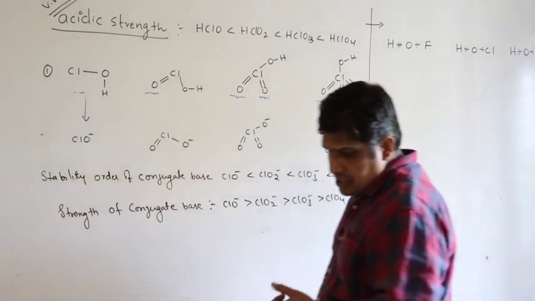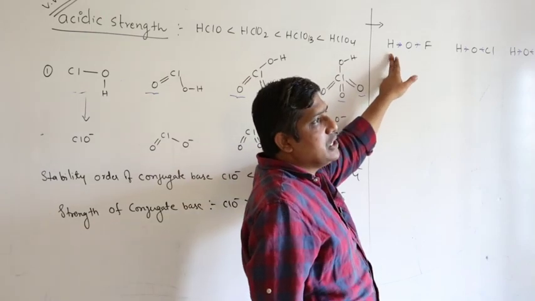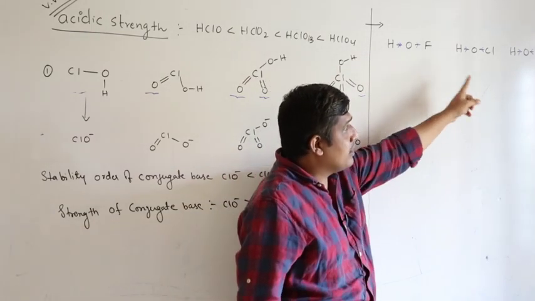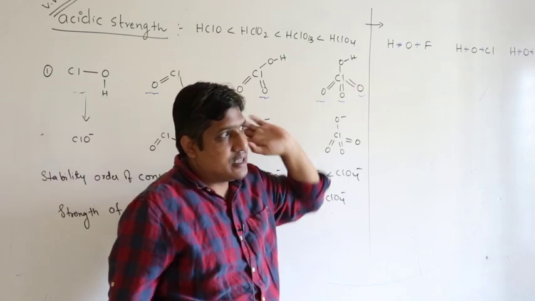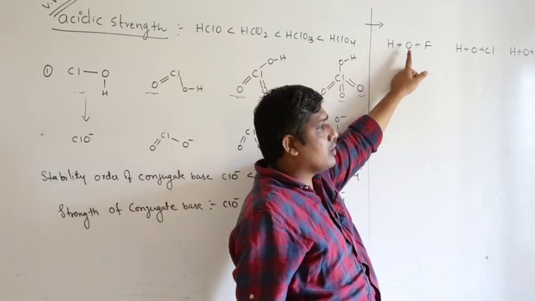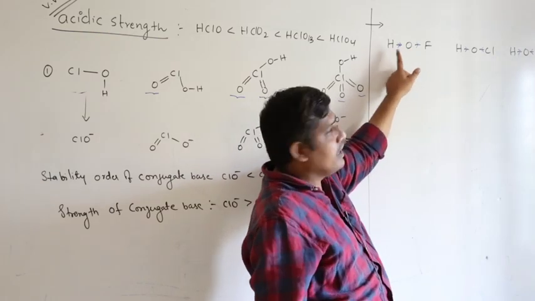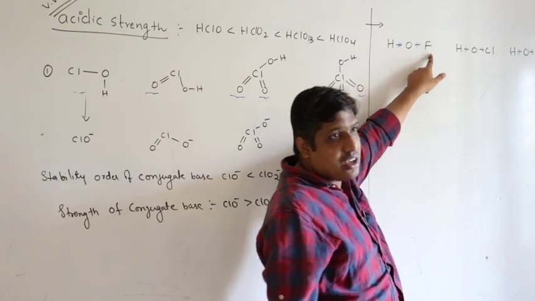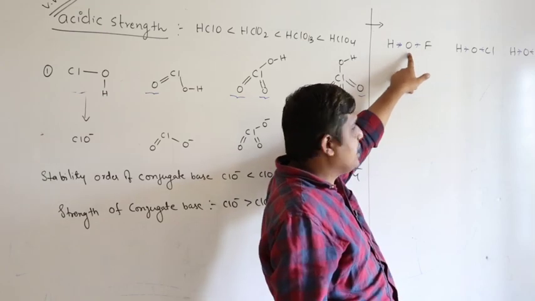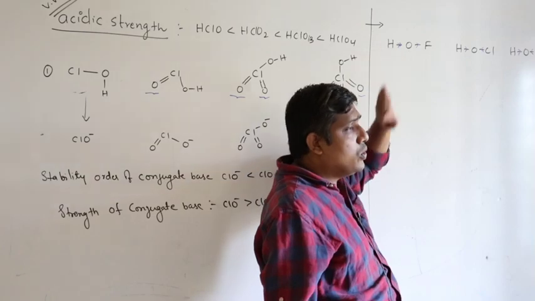So if you talk about acidic strength, this hydrogen is easy to remove compared to any other hydrogen in the remaining three hypohalous acids. The reason is oxygen has only one source of electron to pull, that is nothing but hydrogen. In fact, oxygen is losing its electron density to fluorine, thereby it becomes more electronegative. Hence, this hydrogen is easy to remove.